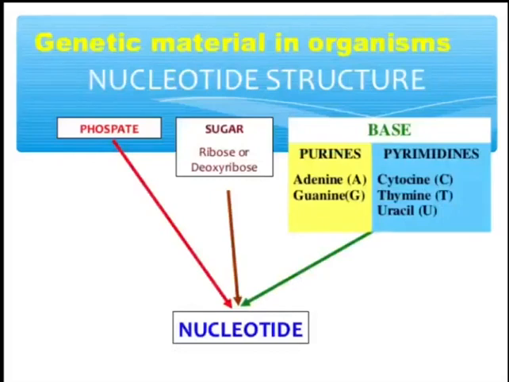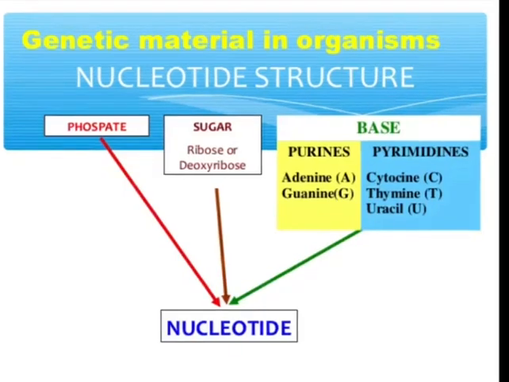Next, nitrogenous bases. They are purines and pyrimidines. Purines are adenine and guanine. Pyrimidines are cytosine, thymine and uracil. Uracil is unique to RNA. Thymine is unique to DNA. Purines have a double carbon-nitrogen ring structure and pyrimidines have a single ring structure.